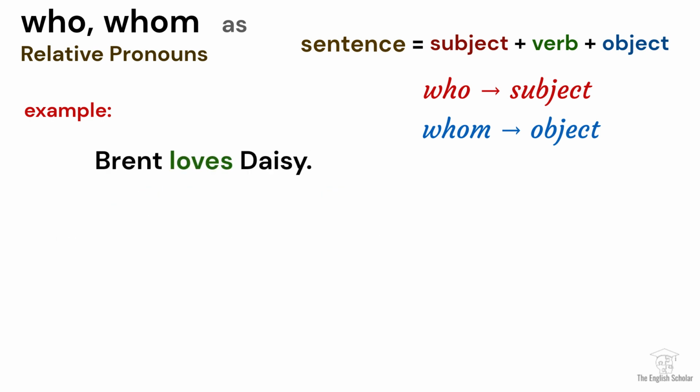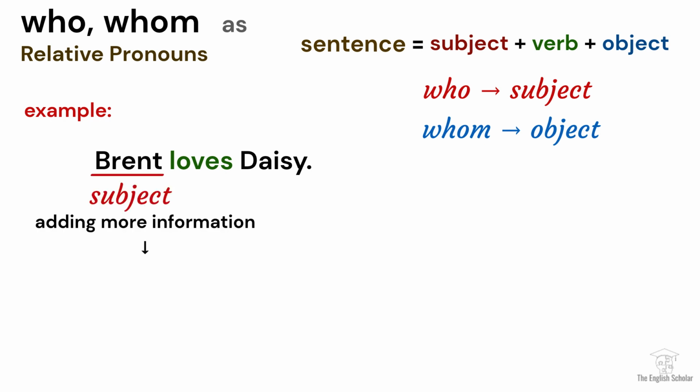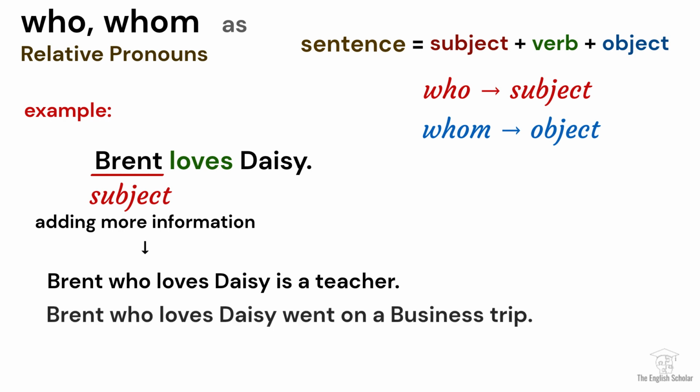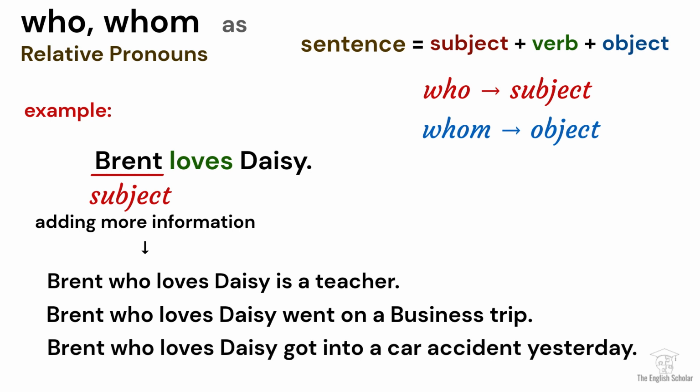Brent loves Daisy. And I want to add more information and highlight Brent. So, I will use who because I want to emphasize Brent, the subject. So my sentence could be, Brent, who loves Daisy, is a teacher. Brent, who loves Daisy, went on a business trip. Brent, who loves Daisy, got into a car accident yesterday.